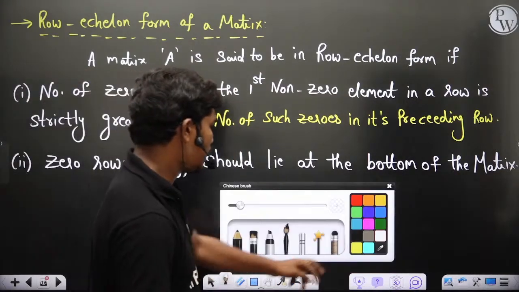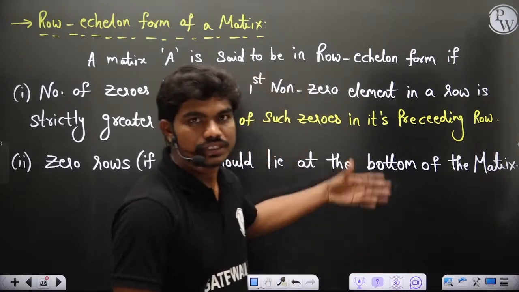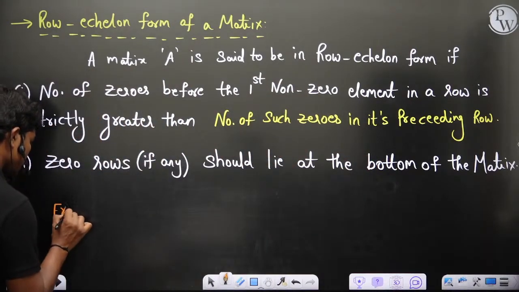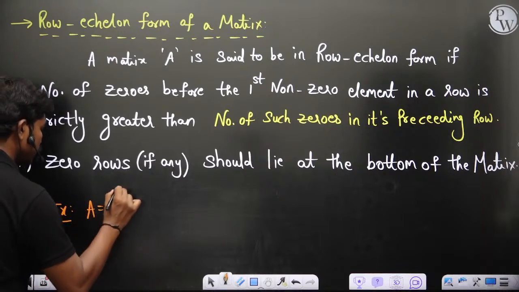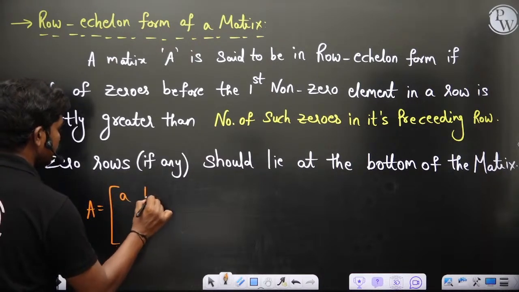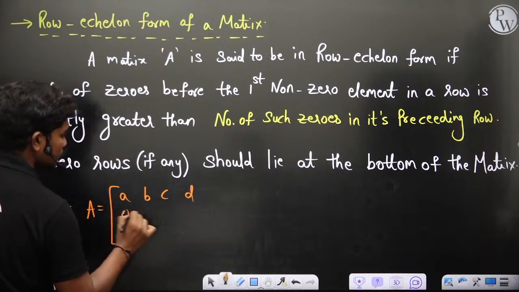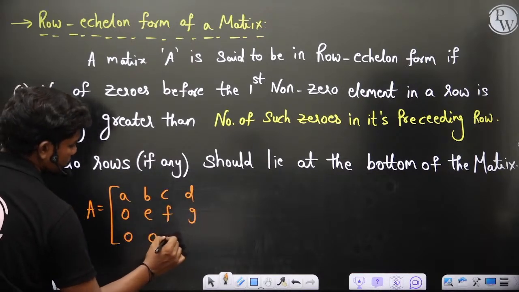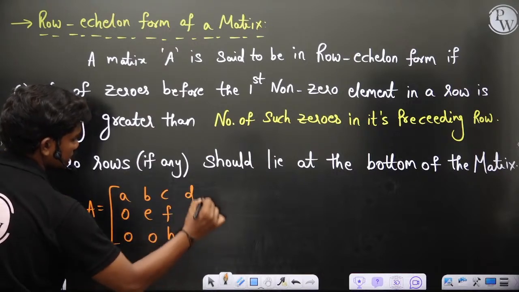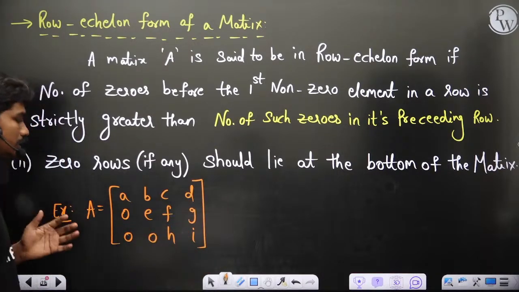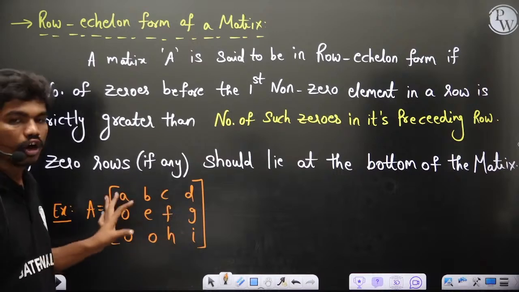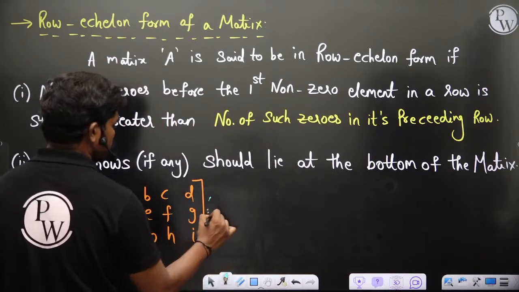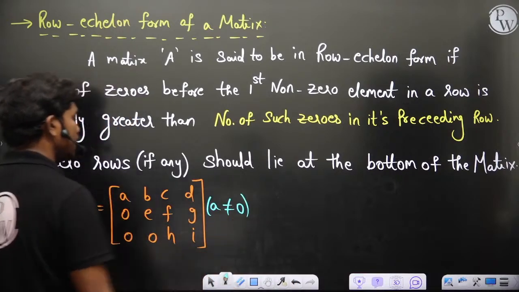Like for example, I'll just give you examples, then we will see how to convert any matrix into echelon form. So example, A is equal to, this is of the form A, B, C, D, 0, E, F, G, 0, 0, maybe you can keep one more 0 if you want, or else H, I, let's say. So this is a matrix. Then let's see, all these elements are non-zeros. A to I, all these elements are non-zeros, let's say. You can see A not equal to 0, we'll keep that.